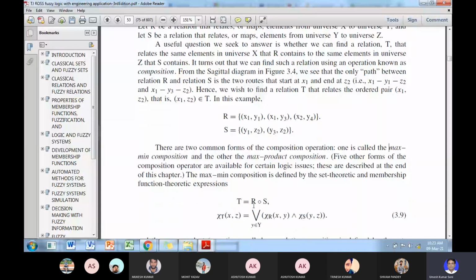So suppose here R and S are two relations.